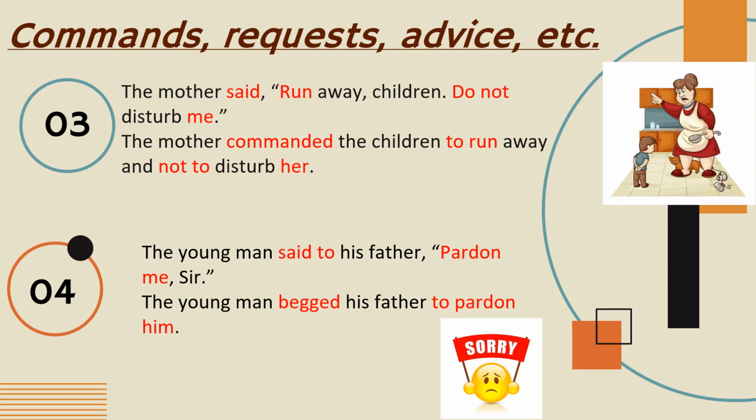The young man said to his father, in inverted commas, "Pardon me, sir." Now, by reading the sentence, we understand that we can use here the reporting verb as begged. The young man begged his father to pardon him.